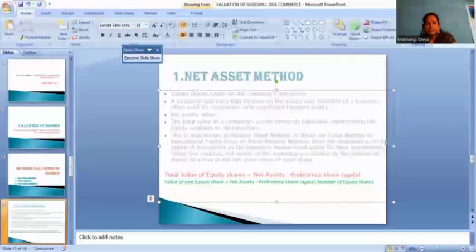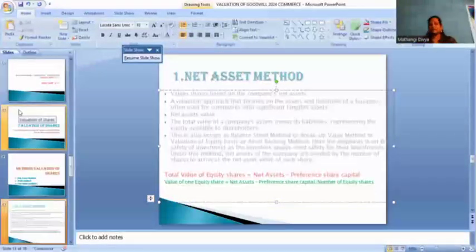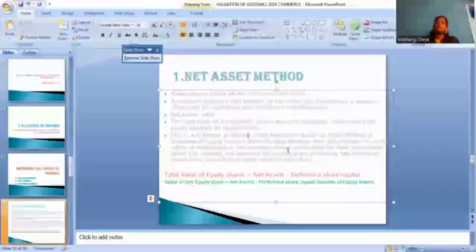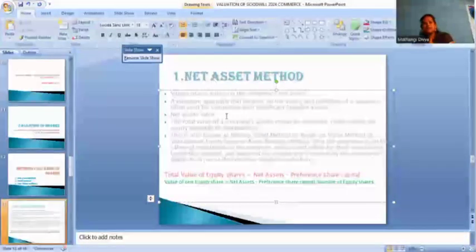Next, it emphasizes the safety of investment, as investors always need safety for their investment. How many investors are investing in our company, that is called the investment of our company, goodwill, good name. Under this method we calculate how much expenses and liabilities we have. Next, how much value and how many assets are in our company, the equity available to our shareholders, how many members are there. This is also called the net asset method. We have to calculate it in our goodwill.